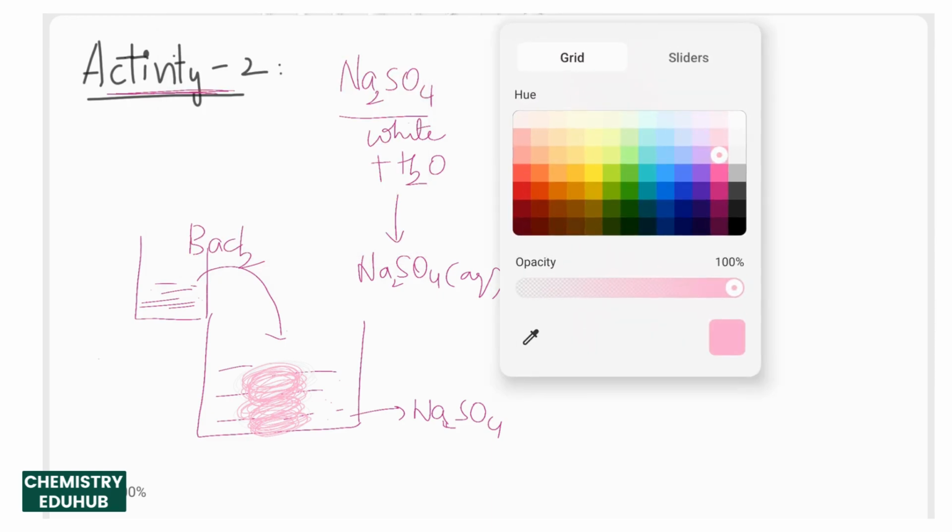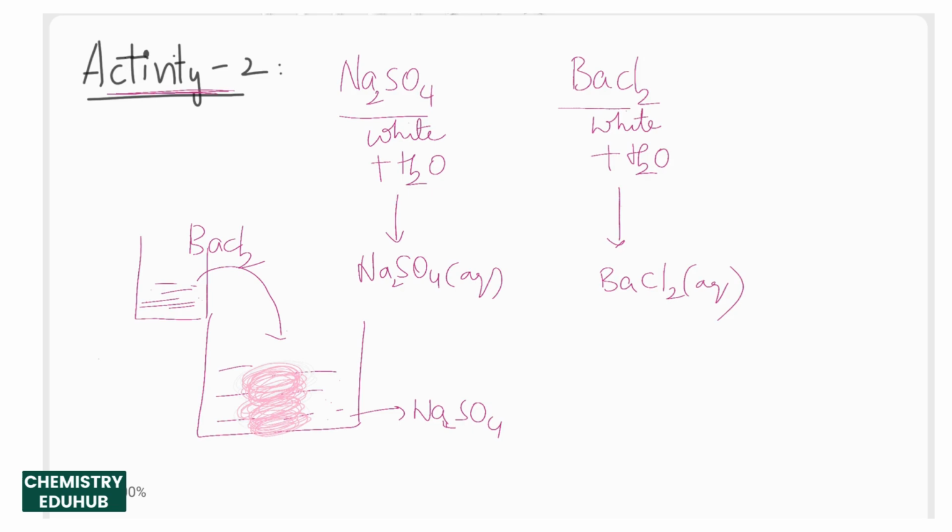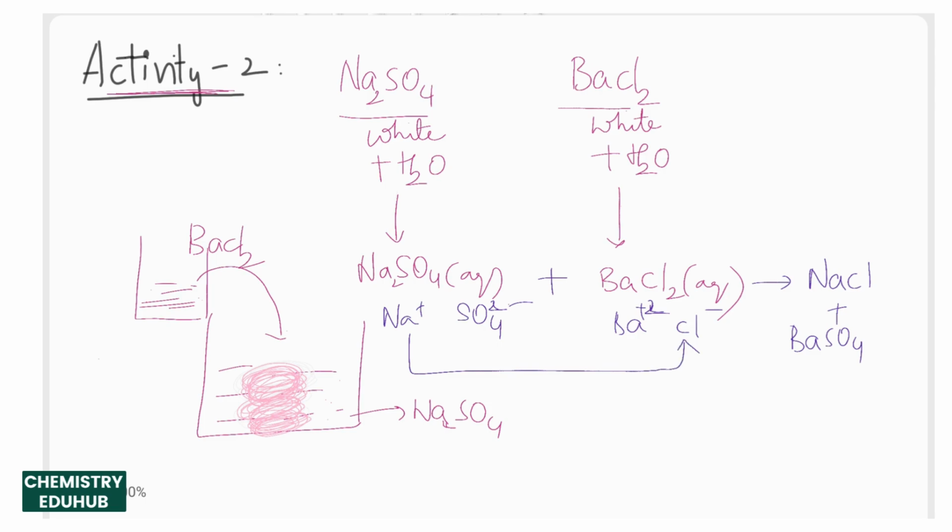Now what is the reaction that is happening in between these two? Sodium sulfate reacts with barium chloride to give sodium chloride plus barium sulfate. Here sodium sulfate has Na+ and SO4 2- ions. Here barium chloride has Ba2+ and Cl- ions. Now these two get exchanged with each other. Sodium goes with chlorine, barium goes with sulfate. Now that results in the formation of sodium chloride, which is a dissolvable salt, and barium sulfate.